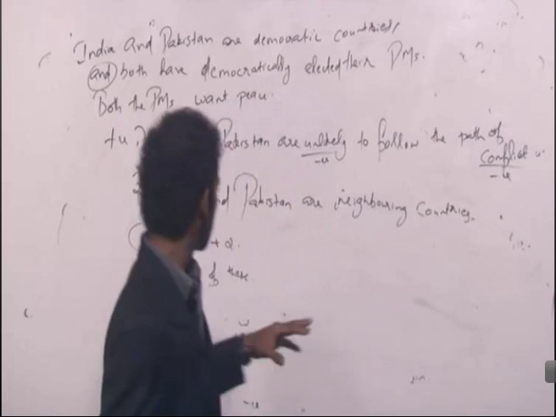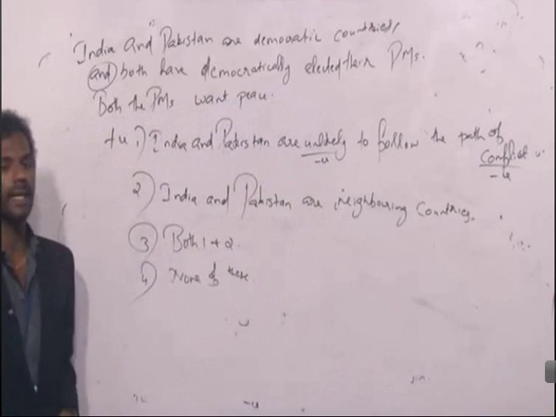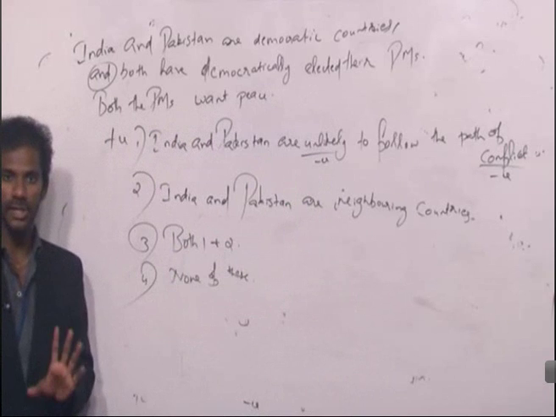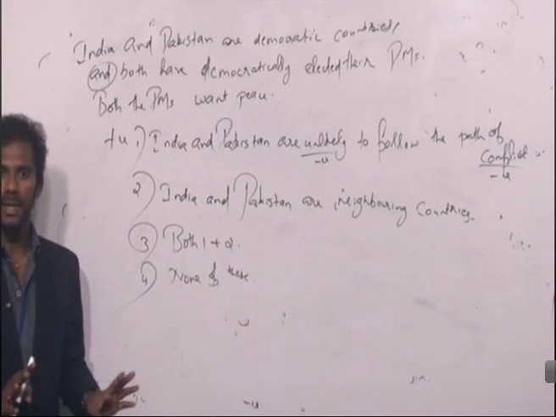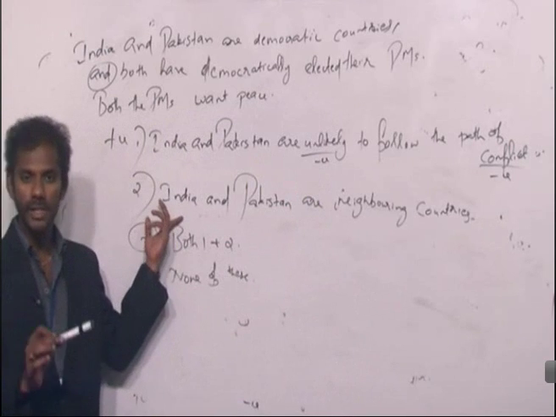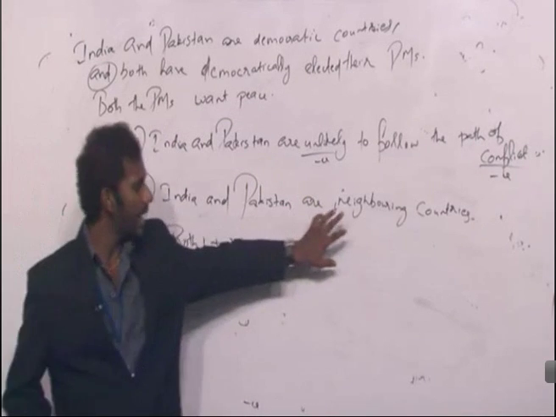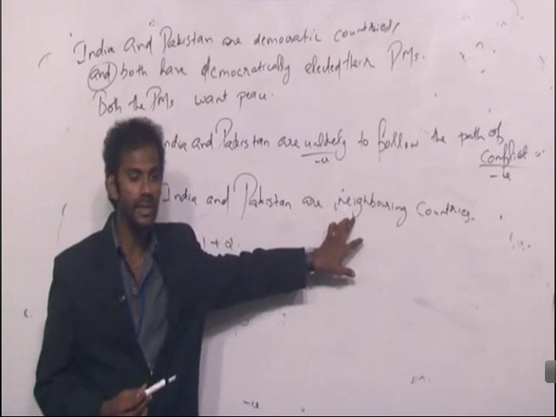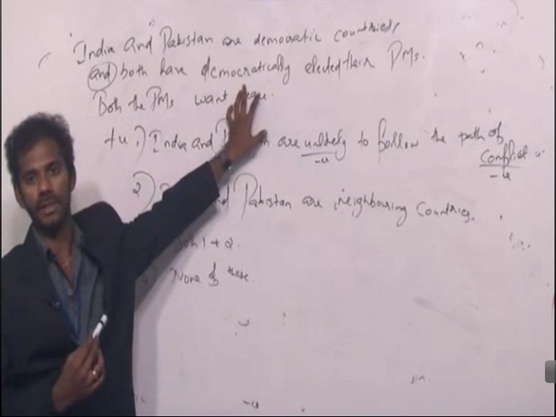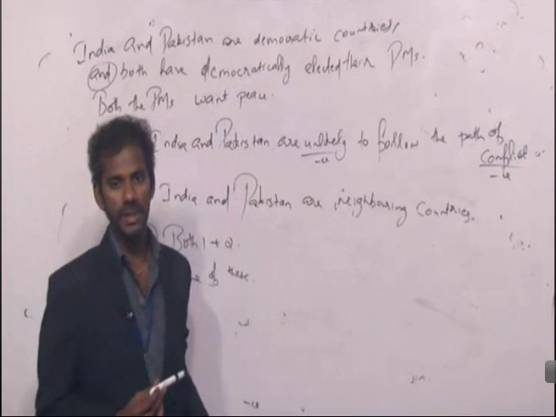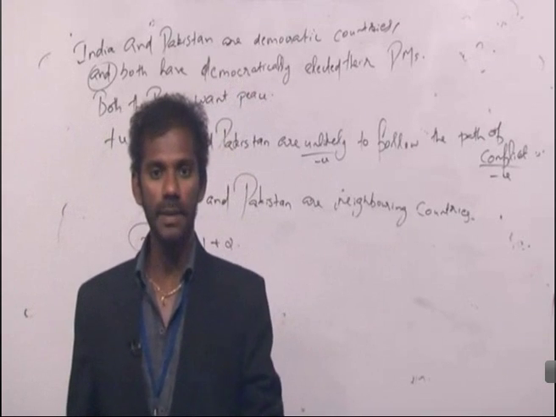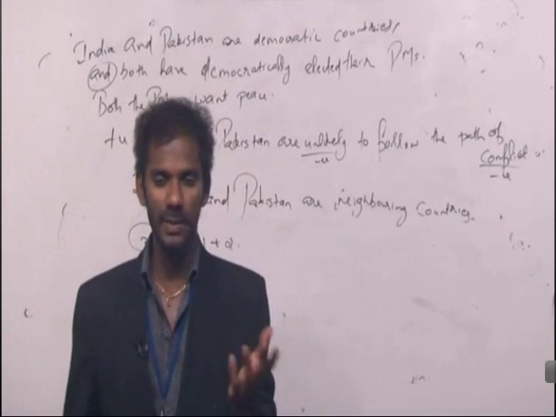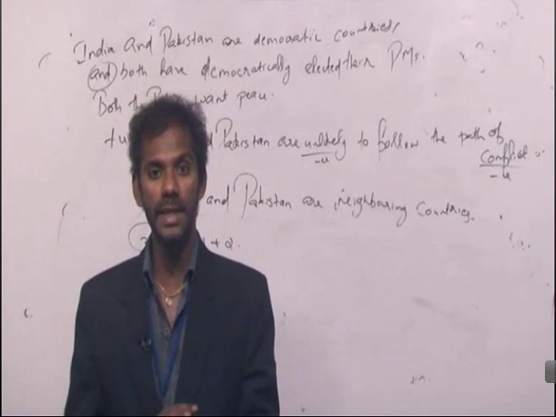Leave it there. Come to 2. India and Pakistan are neighboring countries. Positively charged. 2 must be considered or not? 2 should not be considered. Even though 2 is positively charged, this idea, being neighboring countries, is not given there in the question. According to the question, India and Pakistan are democratic countries, not neighboring countries. Now, that is general knowledge, but I told you no application of general knowledge.